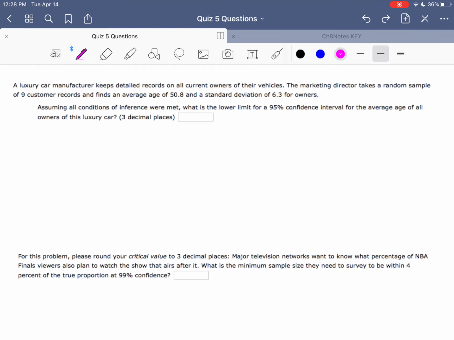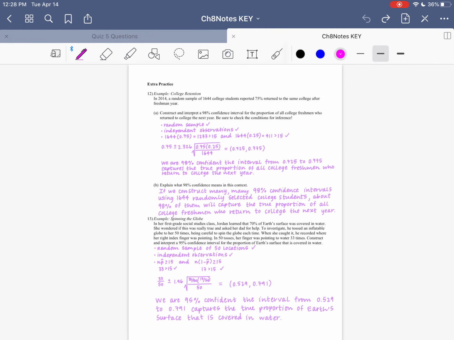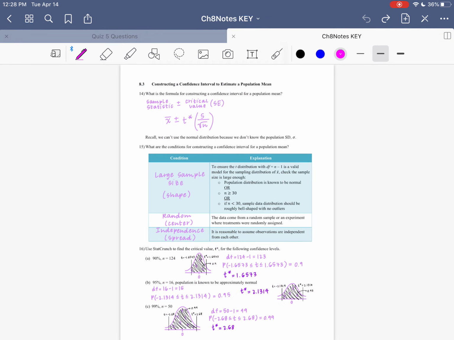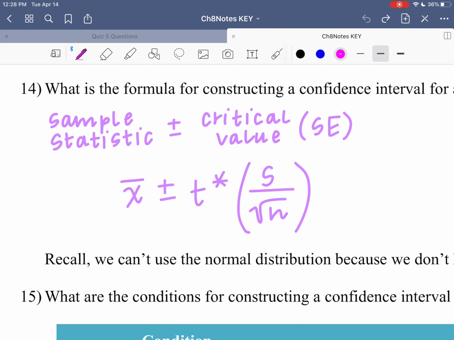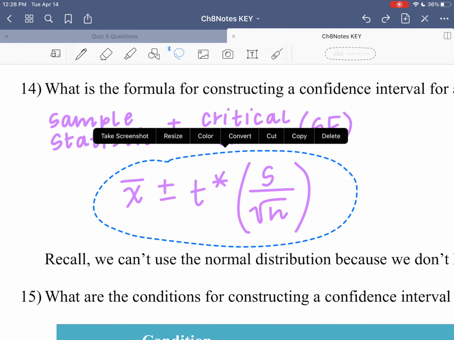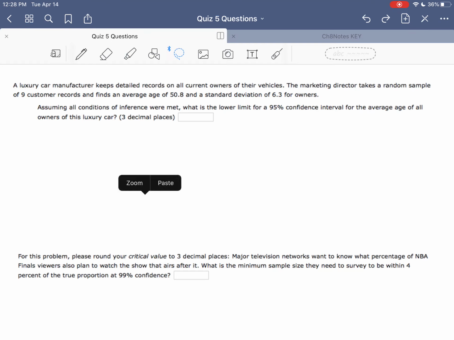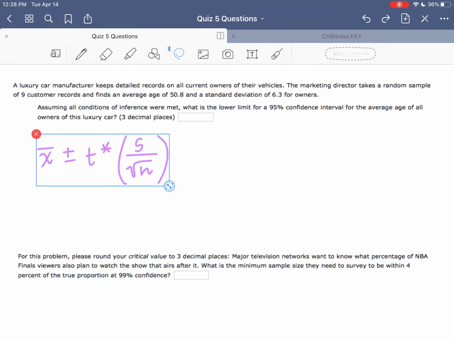So we should be using a T-star critical value. So our formula, if we flip back to 8.3 notes, our confidence interval formula specific for means is x bar plus or minus t star times the standard deviation of the sample divided by the square root of our sample size. So I'm going to go ahead and copy that over.